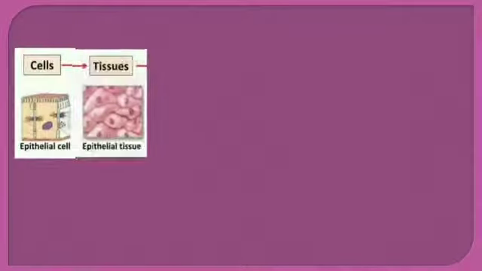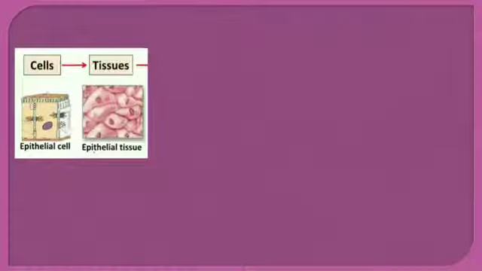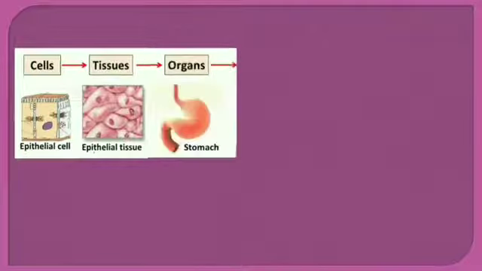Similar cells together form tissues. Do you know what tissues are? A group of similar cells that carry out the same functions is called a tissue. These tissues join together to form organs. Different organs come together to make an organ system.